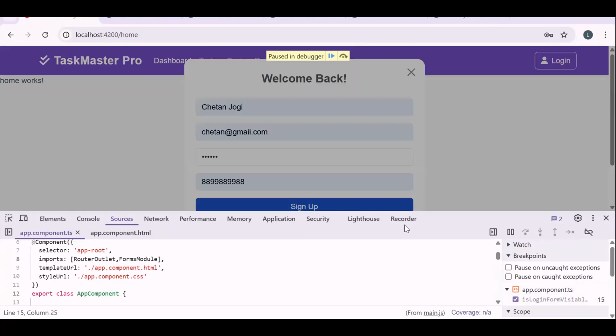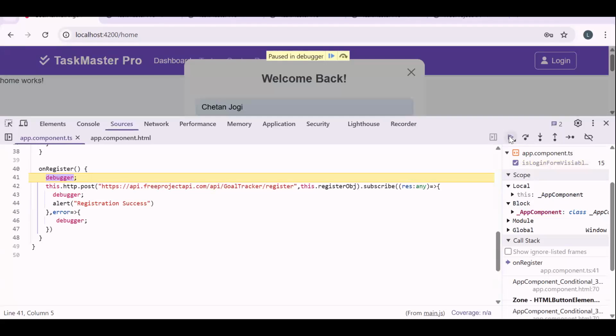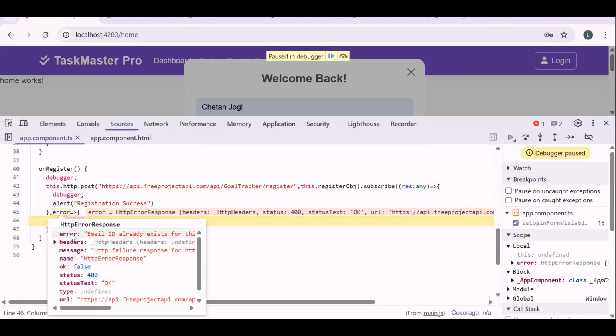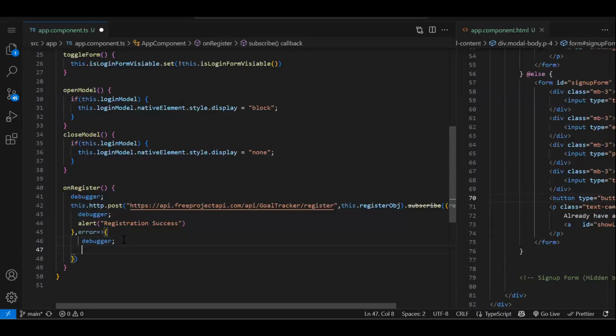Fine. If you click on sign up now, from API side, we are getting an error because whatever the email ID we are passing, that already exists. So in error, you get the message. So this message you can showcase.